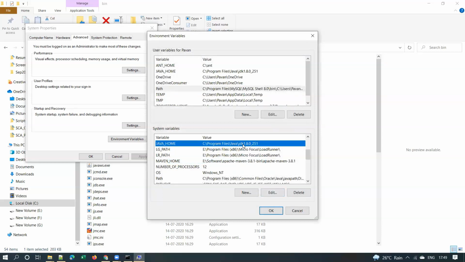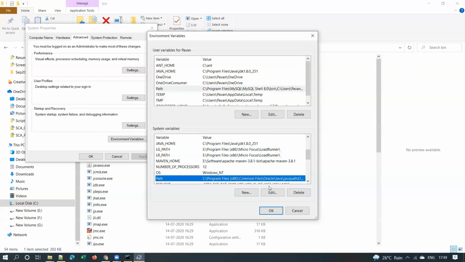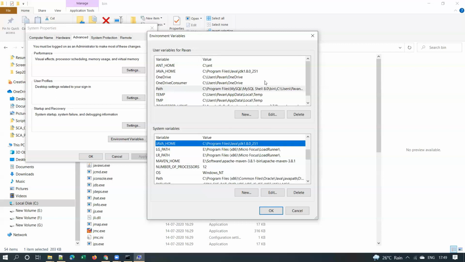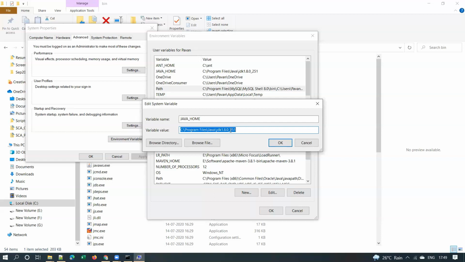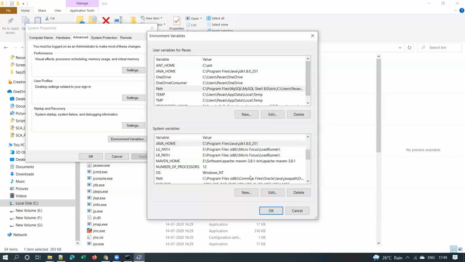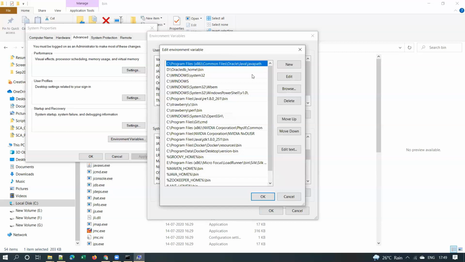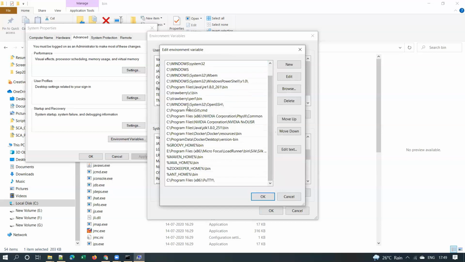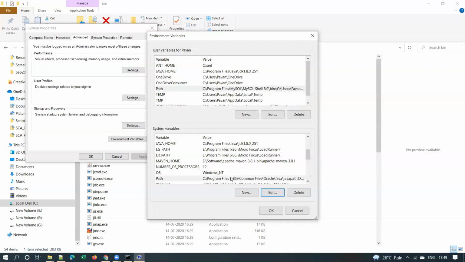So you should get a query like, why do we need to use JAVA_HOME and path separately? We can give bin here directly, isn't it? Why not give the bin folder also here? Why are we defining JAVA_HOME and path separately? The main intention in separating this is, suppose you update your Java tomorrow, you can simply change it here. You need not disturb the path variable, because the path variable contains a lot of important entries. Without editing the path variable, you can update your Java version here.